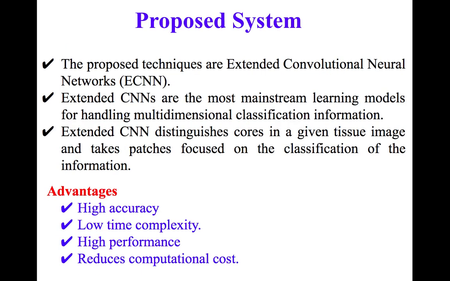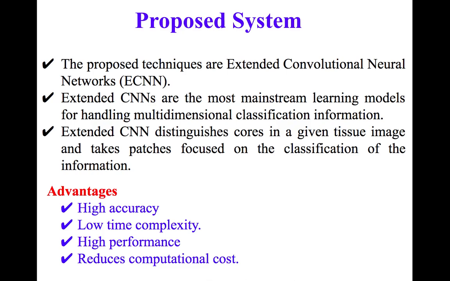In order to avoid the existing drawbacks, we are proposing a technique called the extended convolutional neural network, by integration of various frameworks such as VGG16, ResNet, GoogleNet and TensorFlow, Keras, PyTorch. These are the frameworks we have applied with CNN.